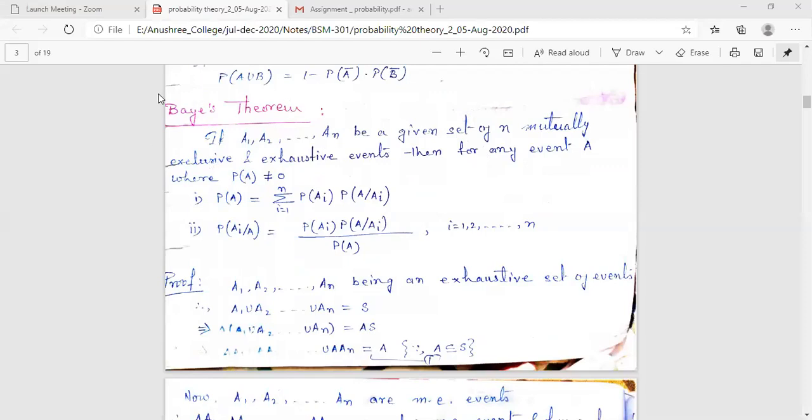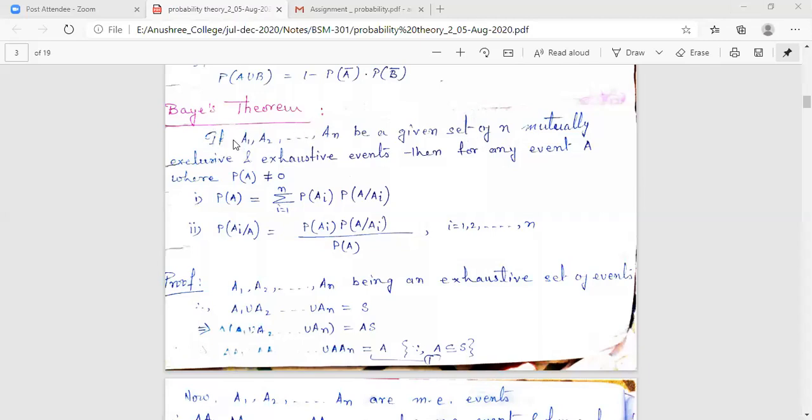Today we are going to cover the statement, which is important, the proof, which is also important for us, and as well as the application if possible. First we go through the statement and proof for today's class. So let us move on. Bayes theorem. Let us have the statement at first. In your examination you will be having the direct problem like state, proof, and then application of this will be there. So let us have the statement at first very carefully.